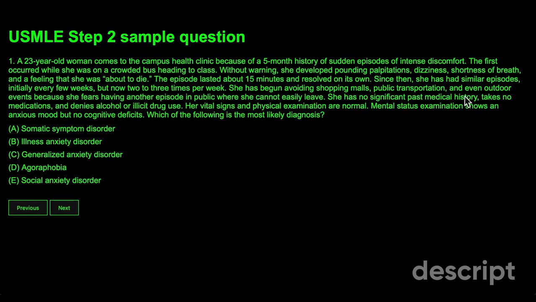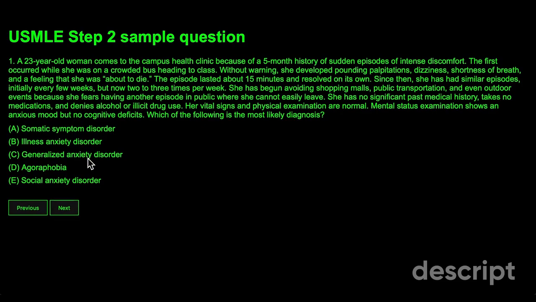Okay, so let's go through the answer choices and come up with the correct answer through the process of elimination. Somatic symptom disorder. So, somatic symptom disorder is when you have anxiety over your somatic symptoms, right? So here we cannot find anything about somatic symptoms, and we can put A aside for now. B, illness anxiety disorder. So illness anxiety disorder is when you have anxiety over developing some sort of illness, and we cannot see any information about illnesses here, so I'm going to go ahead and set B aside as well.